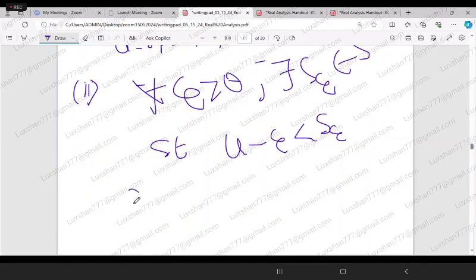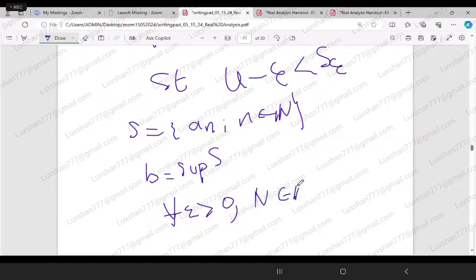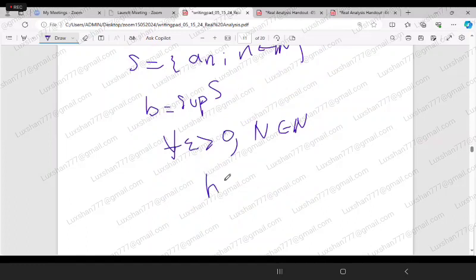Similarly, our set S has the elements an where n belongs to the natural numbers. Therefore, if b is the supremum, so we are taking b equal to supremum of S, you can write for all epsilon greater than 0, there exists n belonging to the set of natural numbers such that b minus epsilon will be less than that particular an.